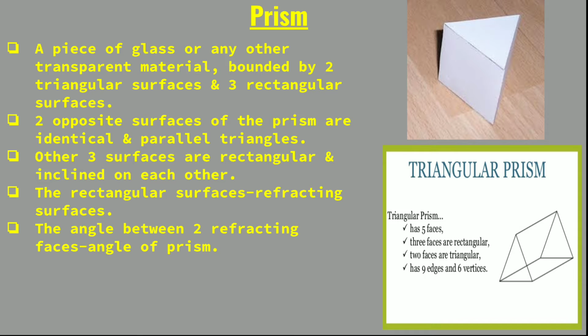So what is a prism? It is a glass or any other transparent material bounded by 2 triangular surfaces and 3 rectangular surfaces. The 2 opposite surfaces of the prism are identical and parallel triangles. The other 3 surfaces are rectangular and inclined, and they are the rectangular refracting surfaces. The angle between the 2 refracting faces is known as the angle of the prism.